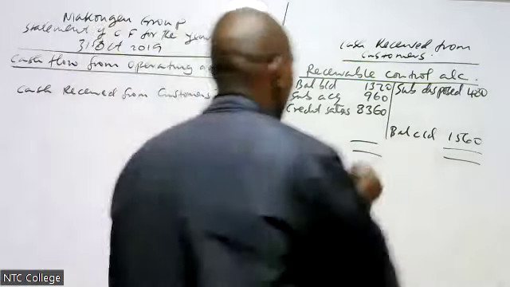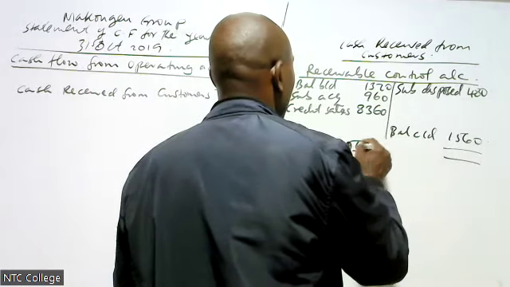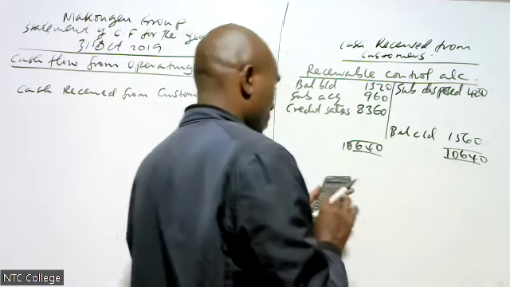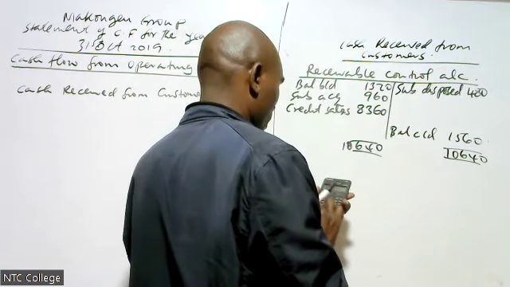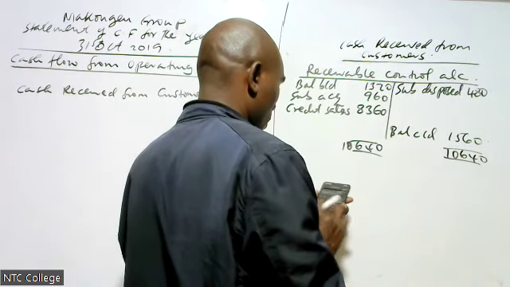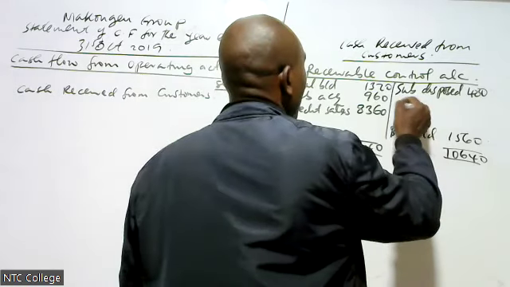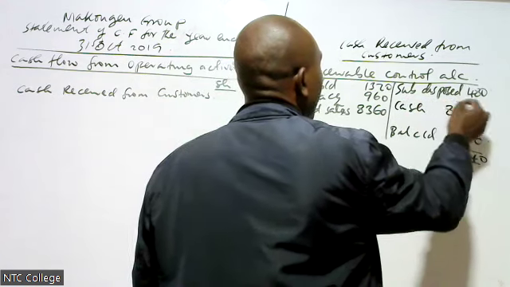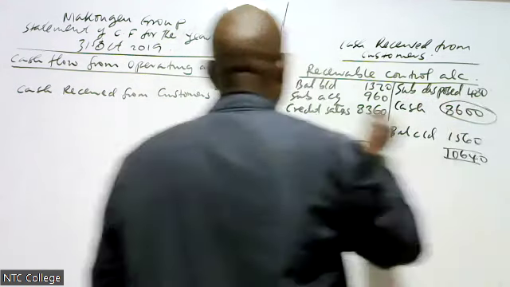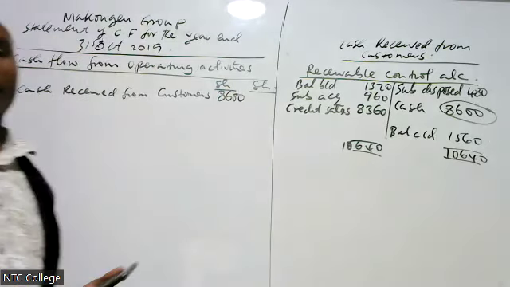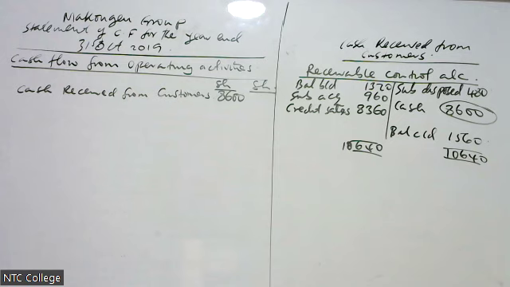The total is 10,640. Cash is 86. I report here 86.